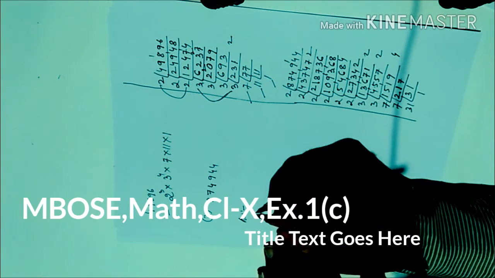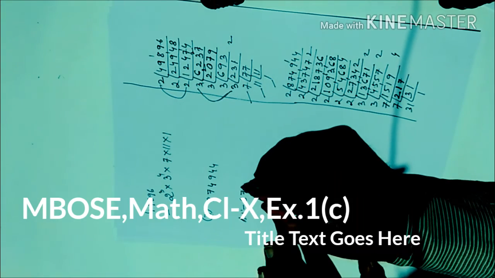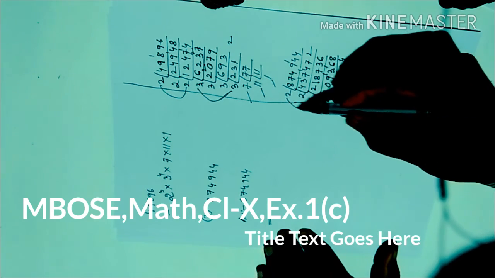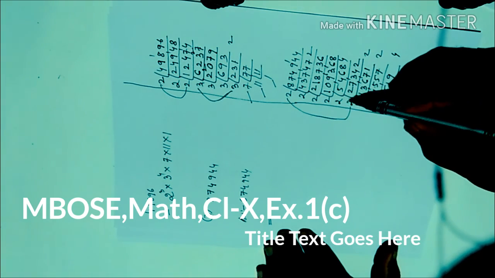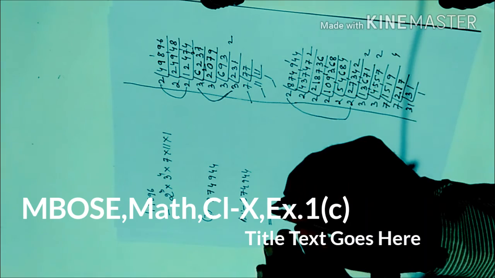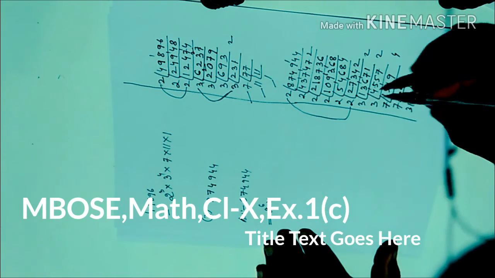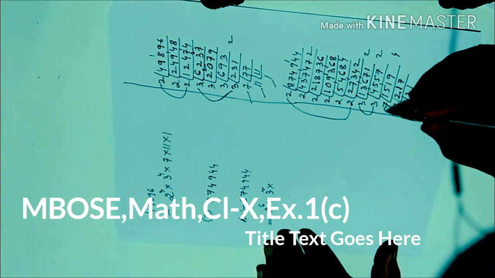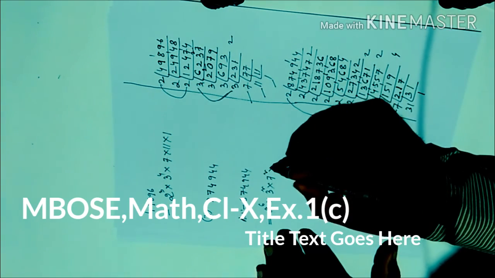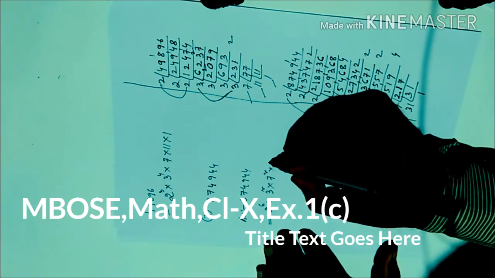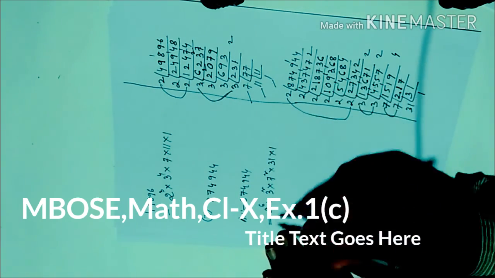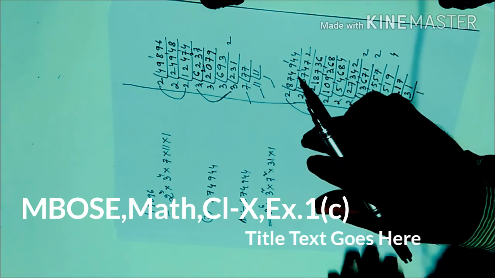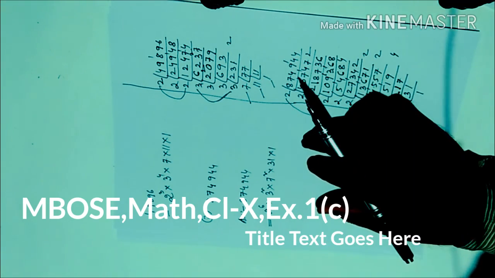So you see here 874944. You can write it in exponential form. You count here how many times, 1 2 3 4 5 6, 2 six times, and then 3 how many times, 3 two times, and then 7 how many times, 7 two times. You have to write step by step. Next 31 into 1. So these are the answers to your question. I hope you understand. Thank you so much.